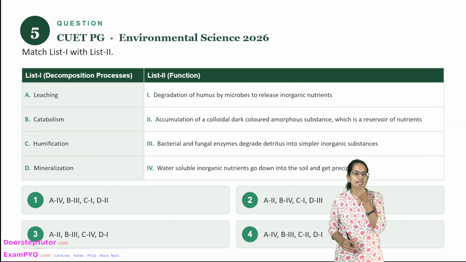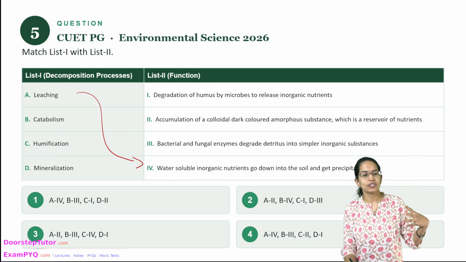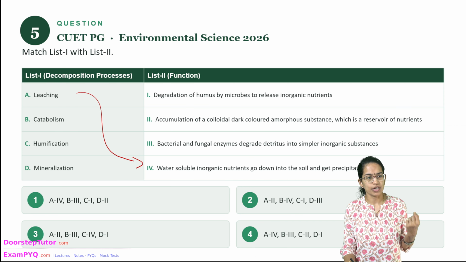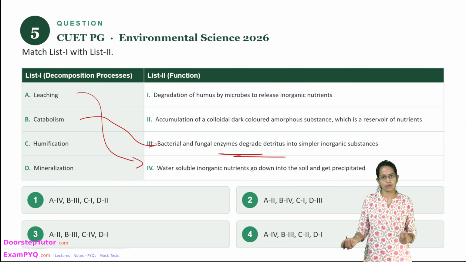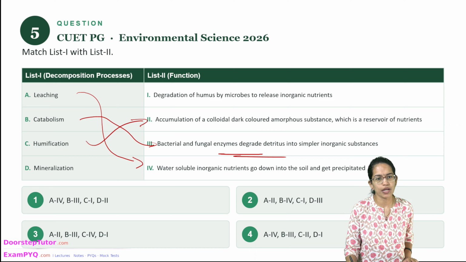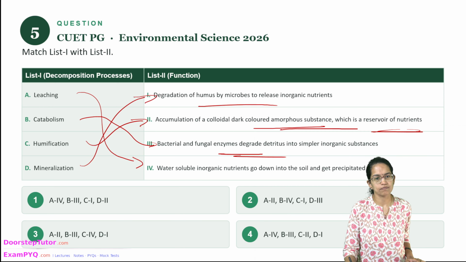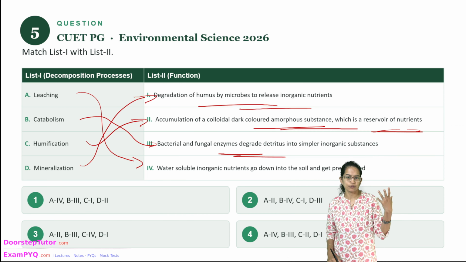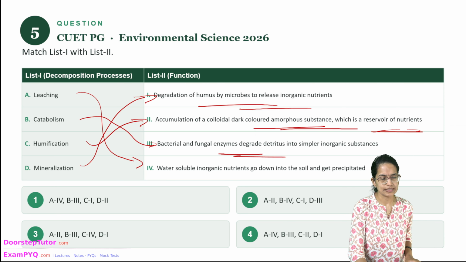Now the next one is again a correct match. So leaching is when the soluble inorganic contents go deeper and get precipitated. The catabolism and anabolism, right? So catabolic activities, anabolic activities, it's the same concept here. So catabolism actually is when the bacterial actions degrade the organic matter into simple compounds. Then is the purpose of humification. Humification is the accumulation of colloidal matter within the nutrient system, and mineralization is the release of inorganic nutrients as minerals. So that is where the humus is accumulated. So those are the correct matches which could be seen here.